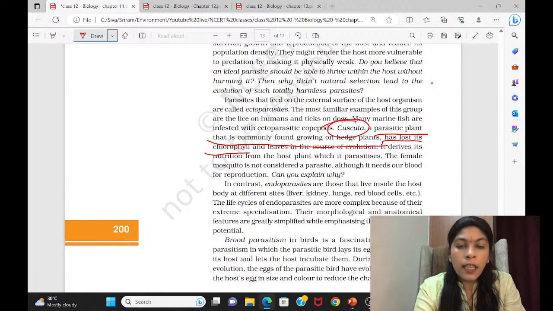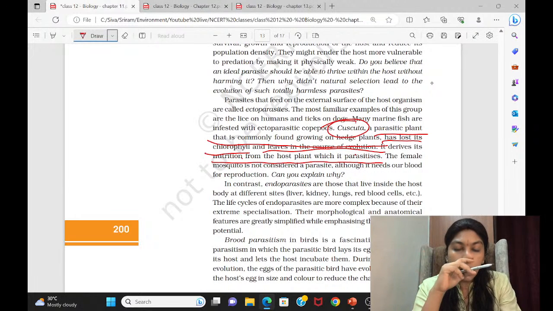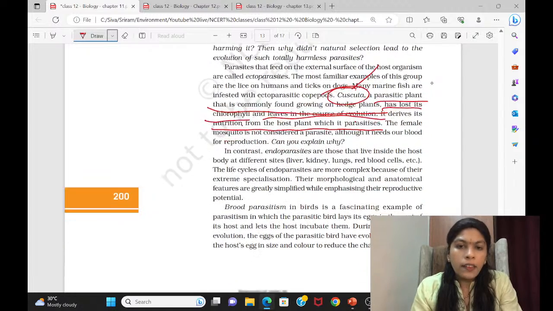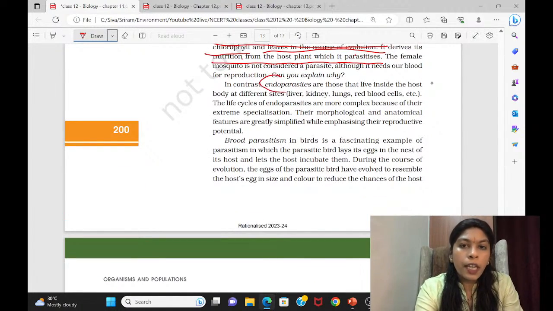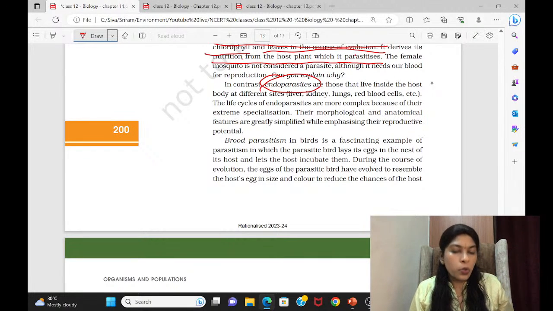This Cuscuta has lost its chlorophyll and leaves in the course of evolution. So it derives its nutrition from the host plant which it parasitizes. It goes and creeps over the plant and then removes the nutrition from the plant. So Cuscuta is a parasitic plant. Okay. Right. Then there are two kinds of parasite which they have mentioned, endoparasite and ectoparasite. Ectoparasite will live outside the body of the host, for example Cuscuta, which is living outside the plant but creeps all over the plant and steals its nourishment. But what is endoparasite?